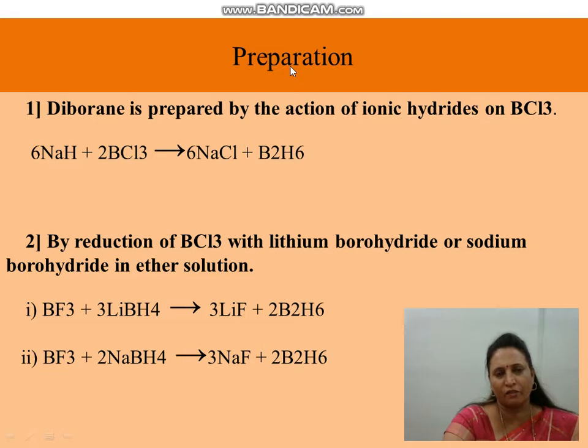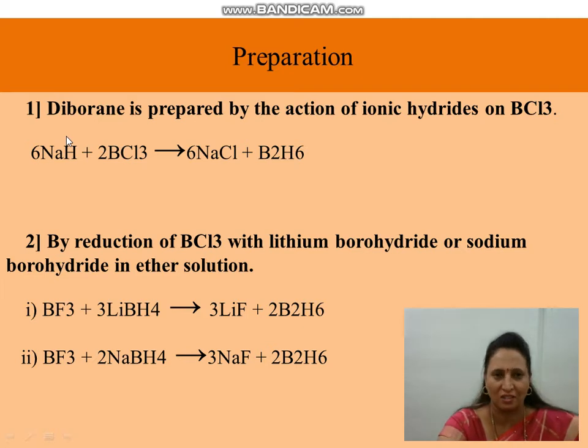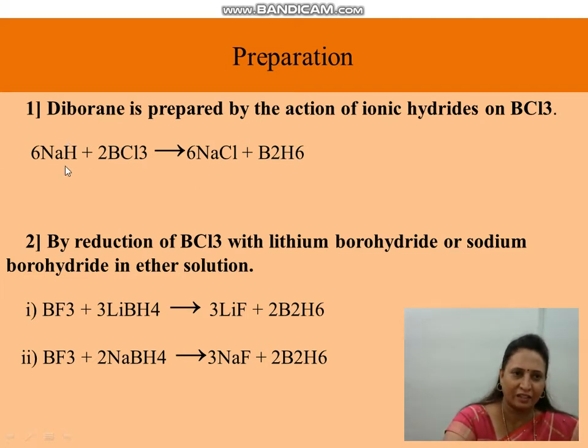Now let's see the preparation of diborane. Diborane is prepared by the action of ionic hydrides on BCl3, boron halides. Ionic hydrides means compounds with hydrogen, that is hydrides. Here NaH is an ionic hydride. Why is it called ionic hydride? Because sodium has a delta positive charge and hydrogen has a delta negative charge. Here hydrogen is in a minus oxidation state, and hence it is an ionic hydride. By reaction with BCl3, it gives B2H6, that is diborane.